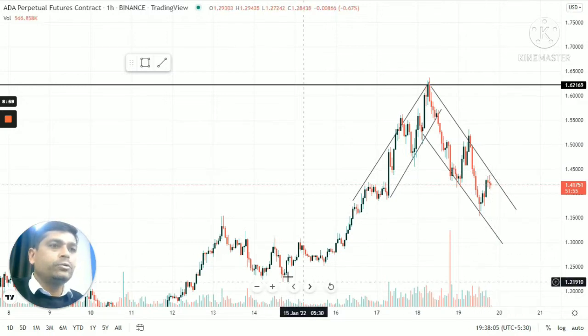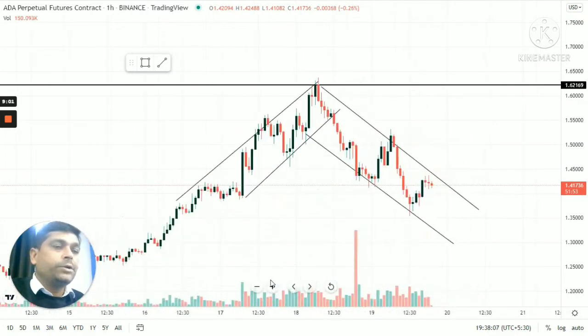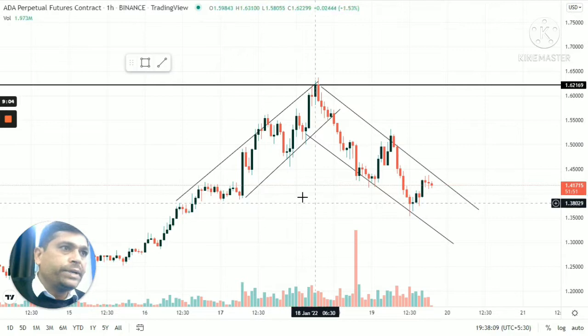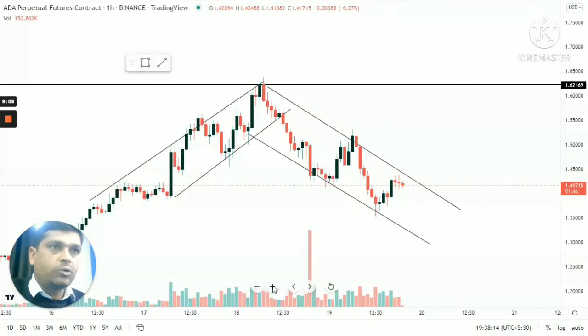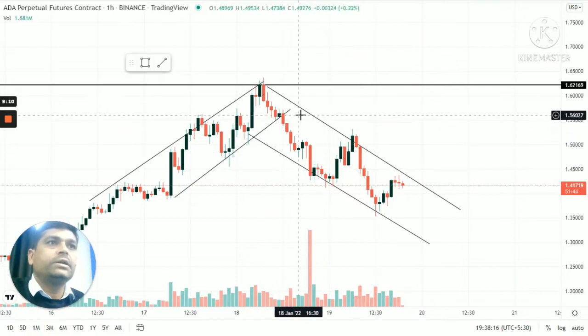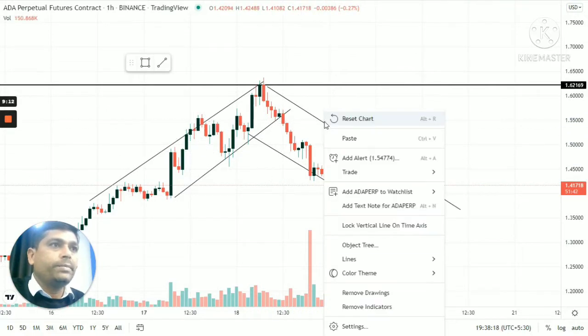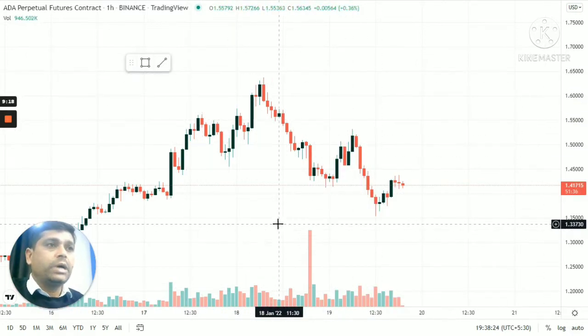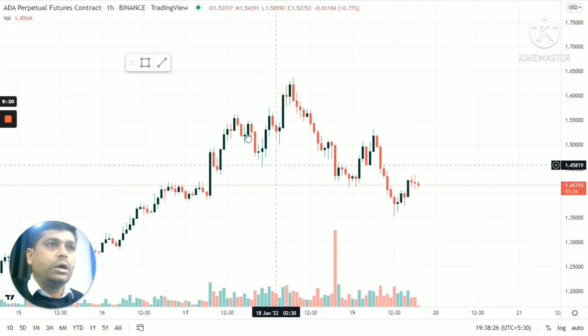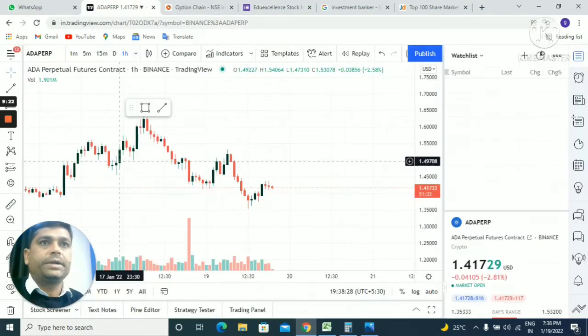So when I do chart analysis, we should be able to plot the levels properly. I will show you how to plot the support and resistance line in the market. Now I am removing these levels. Okay, now I will let you know how to plot the levels in the market.